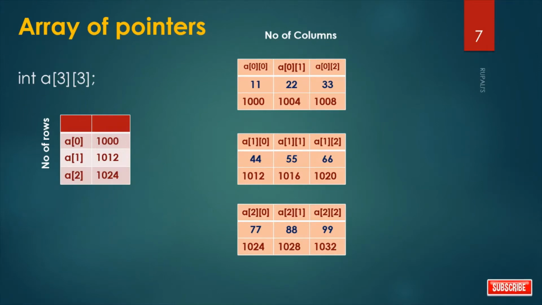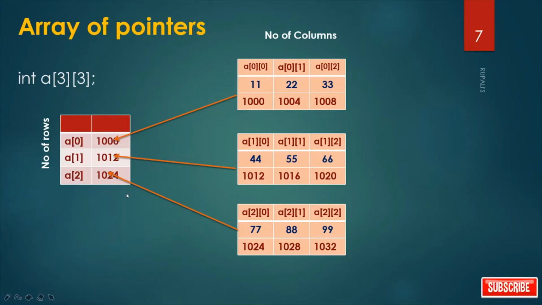We can think of each individual row as a one-dimensional array. And the first row's initial address is stored in A0. The second row's initial address is stored in A1. And the third row's initial address is stored in A2. So what is the value of A0? It is 1000. What is the value of A1? It is 1012. And what is the value of A2?